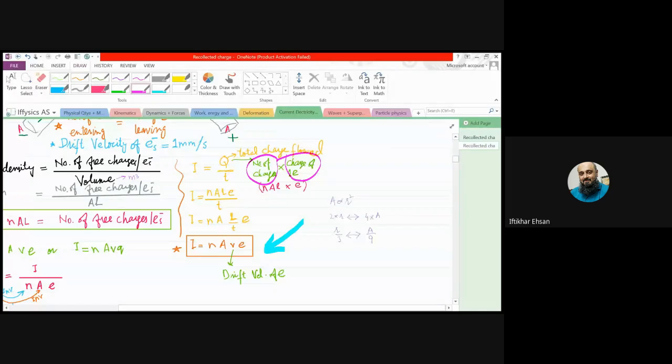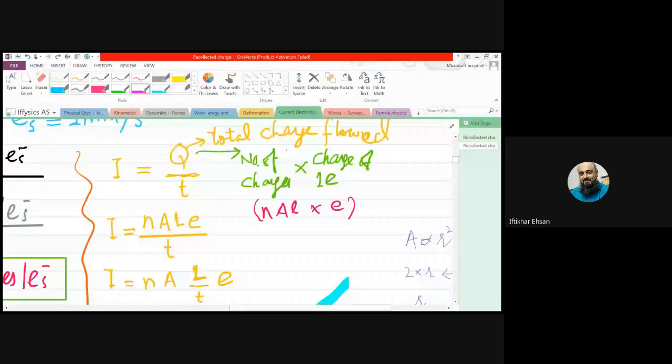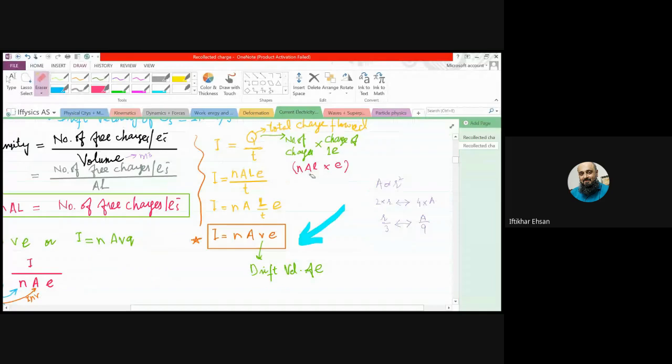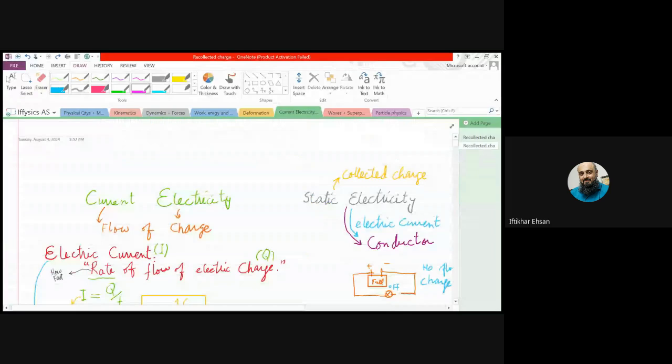Similarly, for the charge that flowed, we will multiply the number of free charges, the number of electrons in a cylindrical wire, with the charge on one electron.